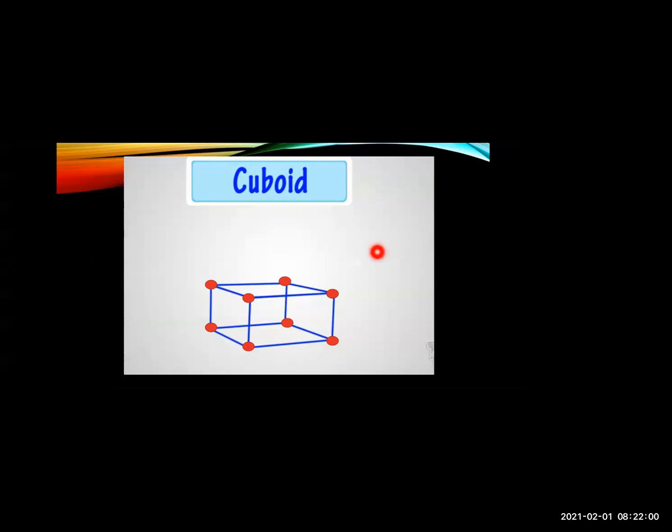Now we'll see the vertices of a cuboid. Now vertices means what? Where all the edges meet at a point. So let's count how many vertices there are in a cuboid also. First we'll see how many vertices are there.